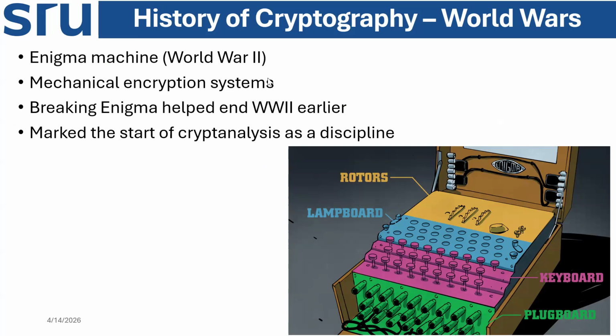Mechanical encryption system. Breaking Enigma in World War II earlier marked the start of cryptanalysis as a discipline, right? So what was there? A proper algorithm is there. That means three shifted, four shifted. So according to that, the Enigma machine was used to send the message to a particular goal, and it could be identified by another military person. So this is how cryptography was used in the World War. That is the history of cryptography. That's very simple shift based cryptography, right?